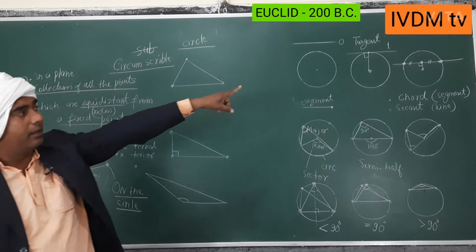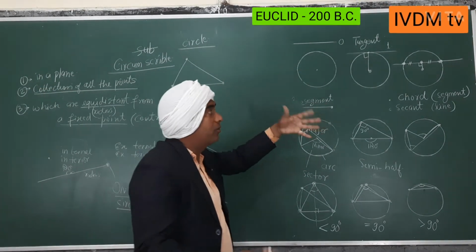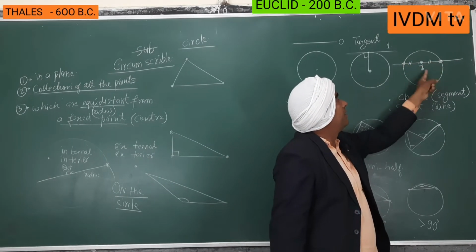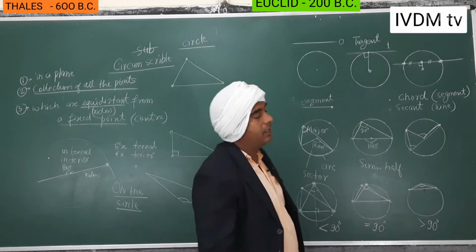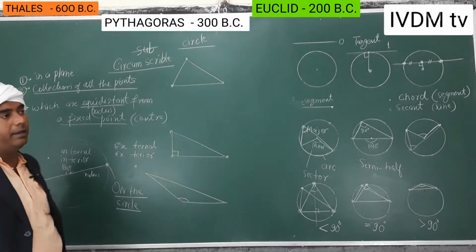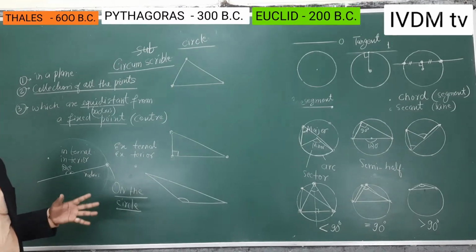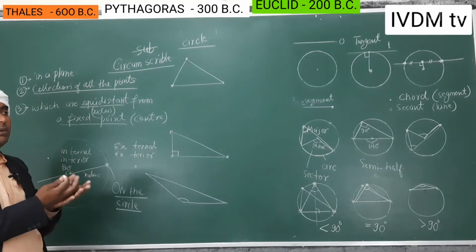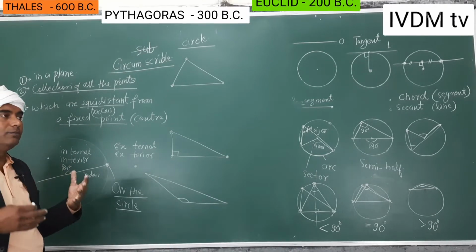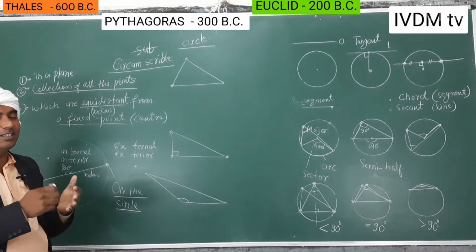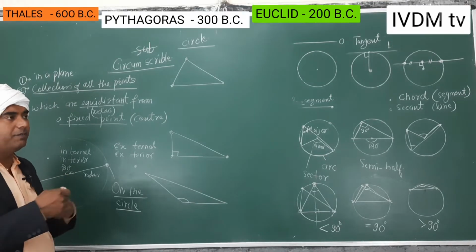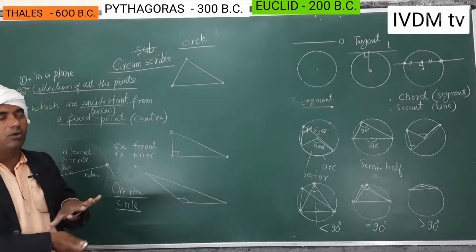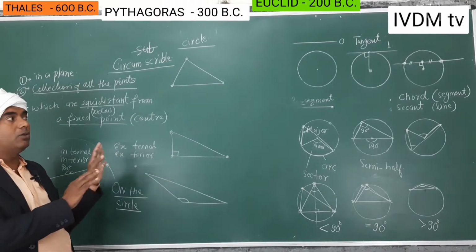At that time Euclid defined that this is the chord, and the longest chord is the diameter, and the diameter is two times the radius. Thales had done some work, and Euclid summarized. Euclid collected all the theorems done by Pythagoras, who was the forefather of Euclid. Pythagoras was born about 50 years earlier. So Euclid summarized all the theorems, and that's why it is called Euclid geometry.